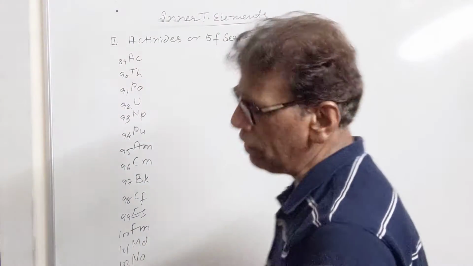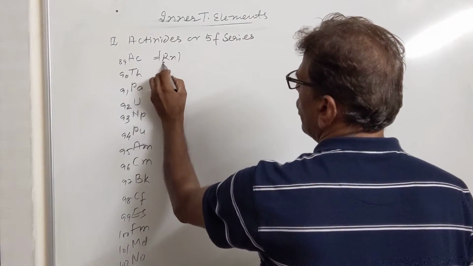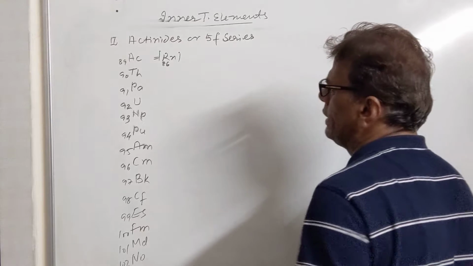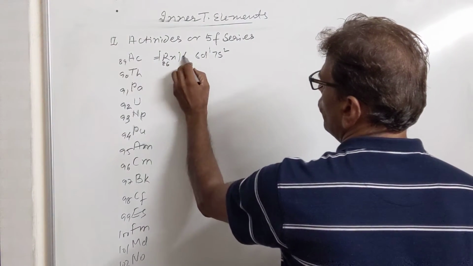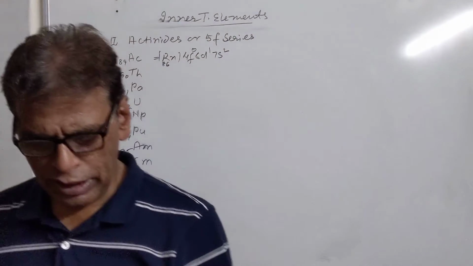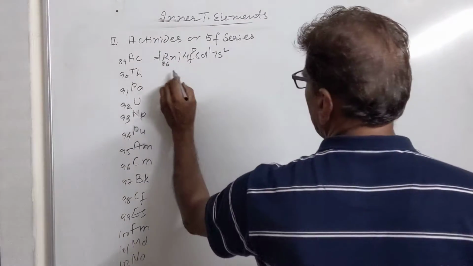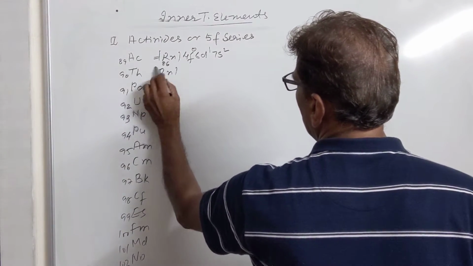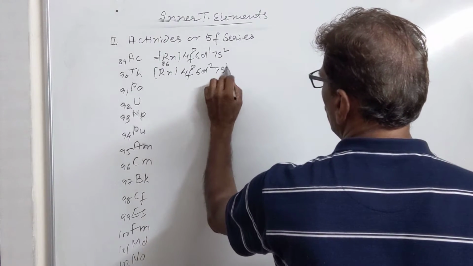Now we come to their configuration. Here [Rn] is the core, whose atomic number is 86, and we have 6d1 7s2, 5f0 here.